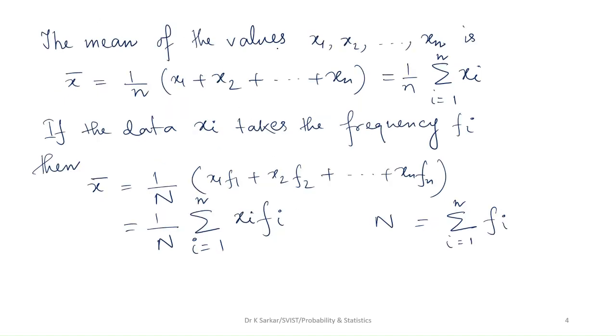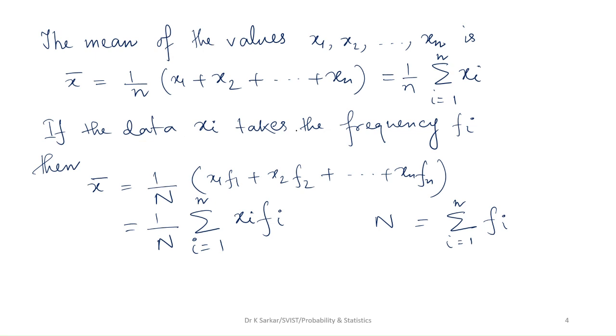The mean of the values x1, x2 up to xn is x bar equals 1 by n multiplied by x1 plus x2 up to xn, equal to 1 by n sum from i equals 1 to n xi.